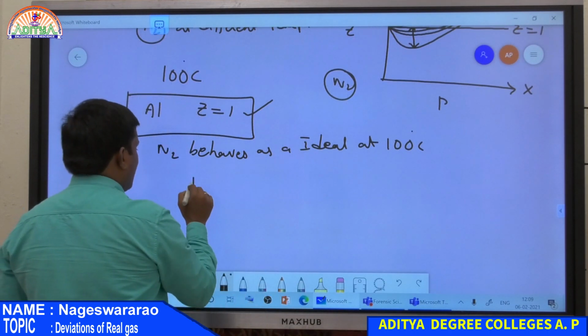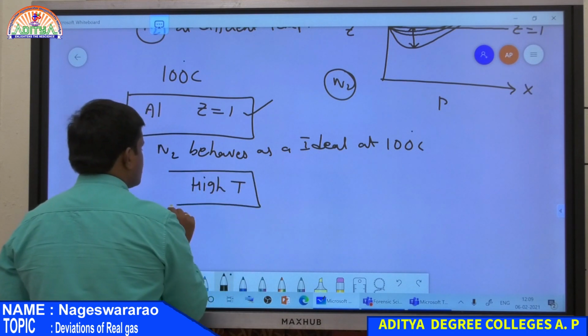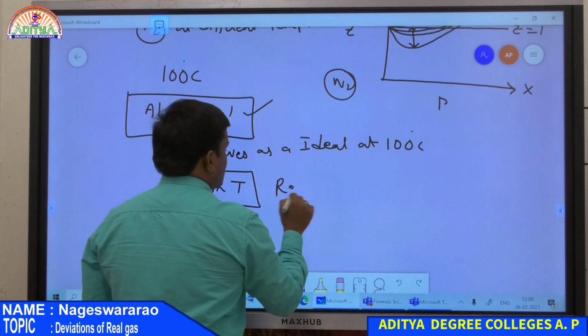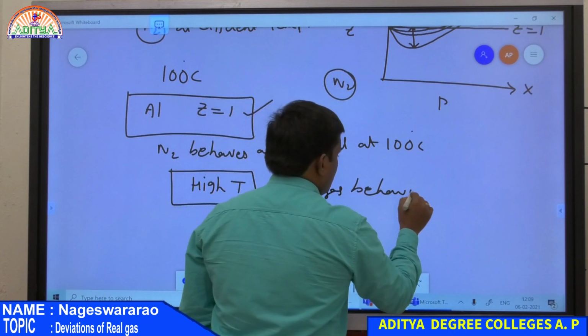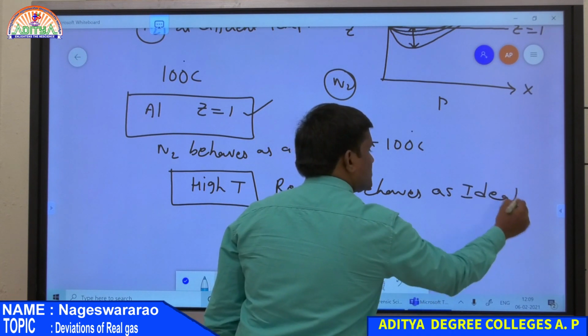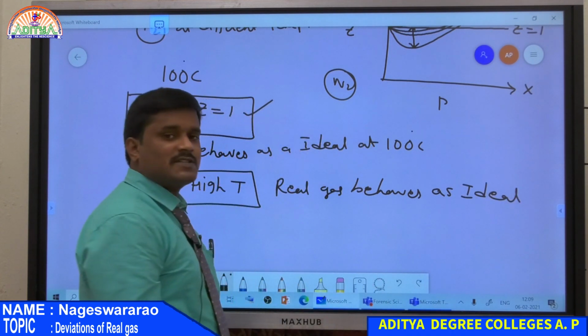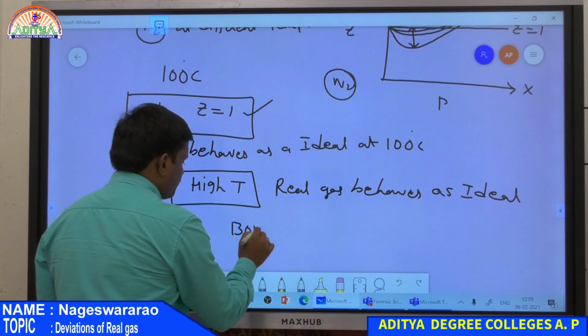So at high temperature condition, a real gas behaves as ideal. And the temperature at which a real gas becomes ideal is known as Boyle's temperature.